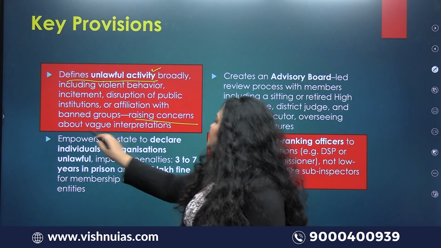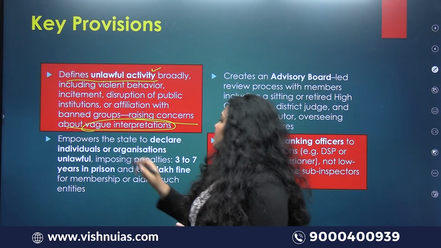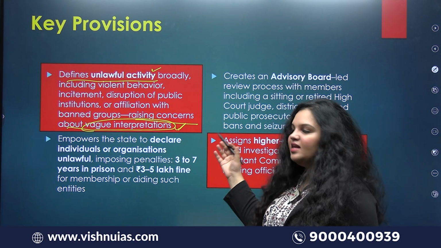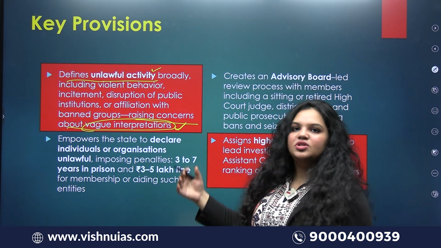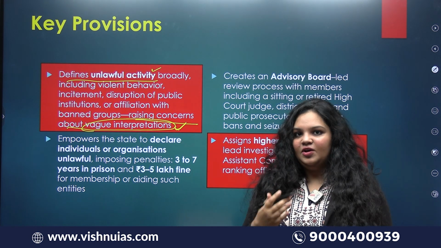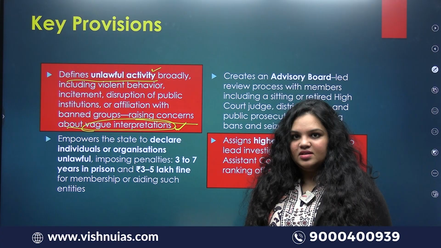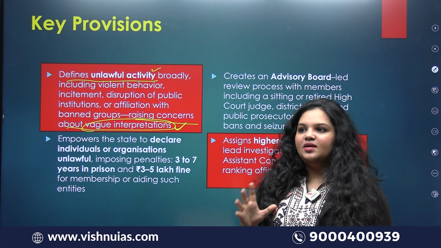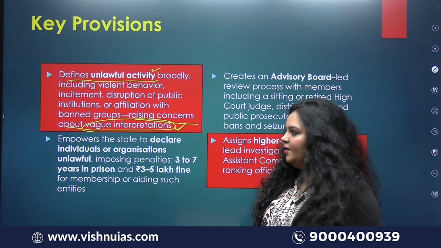This is what I'm talking about, vague interpretations. I'll cover it in the further slides. This is where the opposition and the civil society organizations are trying to protest against vague interpretations. In the end, we'll discuss who is right here and who is wrong here.